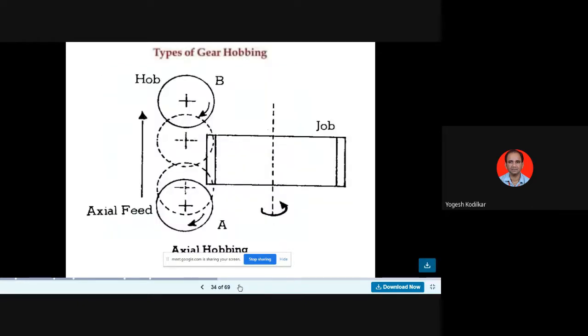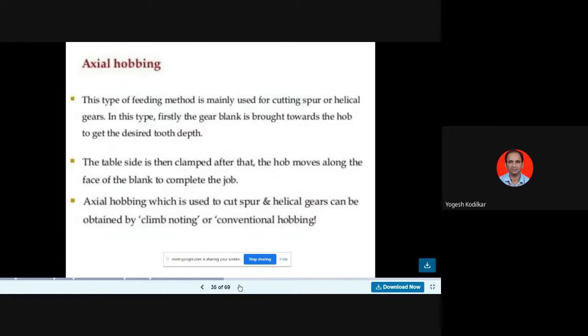Then these are the types of gear hobbing. Axial gear hobbing. Today we have to learn the types of gear hobbing. There are three types. Axial gear hobbing: this type of cutting method is mainly used for cutting spur or helical gears. Right, for spur or helical gear we use axial gear hobbing.